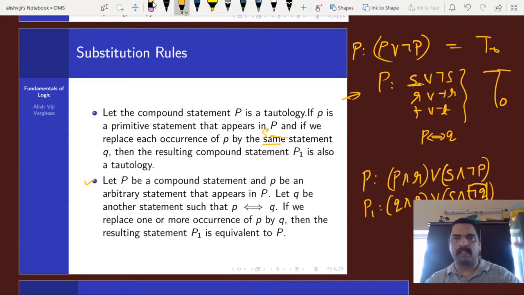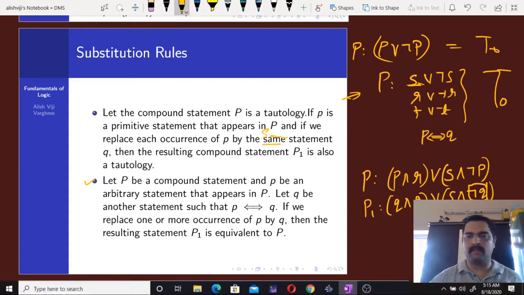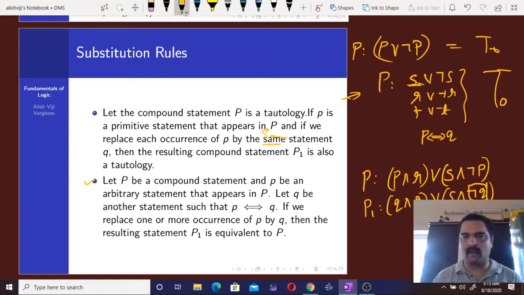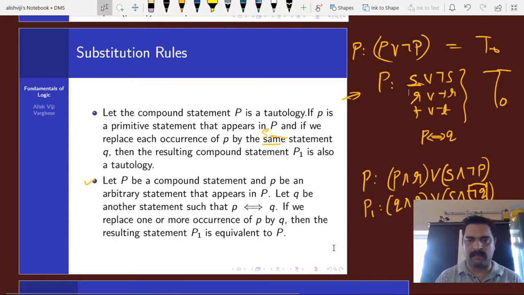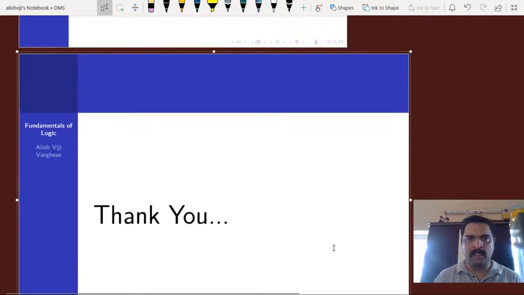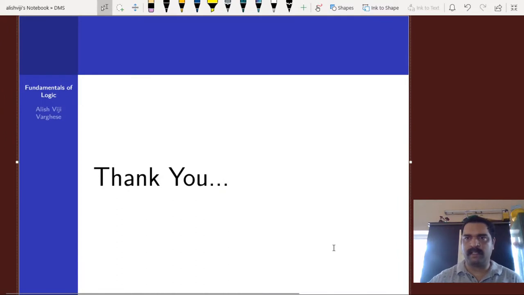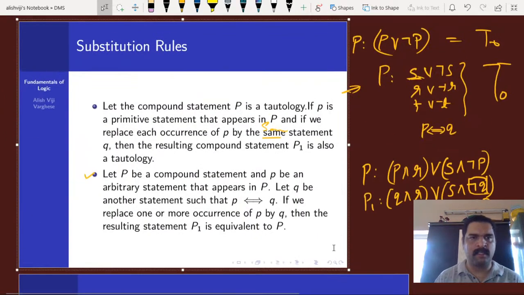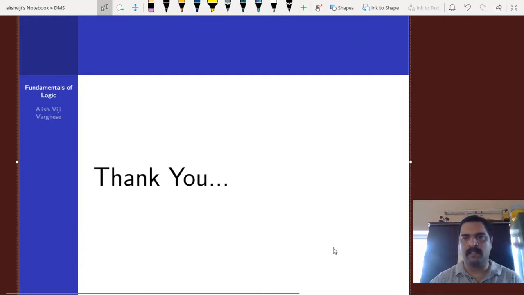In a tautology, we can replace any of its statements by some other statement. So that's the concept of substitution, and all these concepts regarding substitutions are going to be used in our validity checking of an argument.